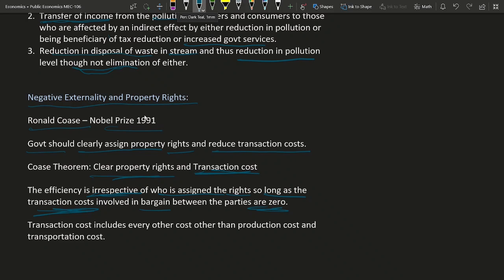It doesn't matter to whom we are assigning the rights. The only thing that matters is that the transaction cost should be zero or near zero. Transaction cost includes every cost other than production cost and transportation cost. It also means the effort one party puts into searching for the other party, bargaining with them, and completing the deal.